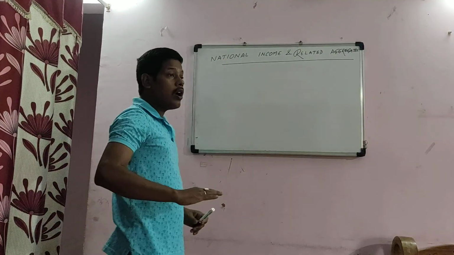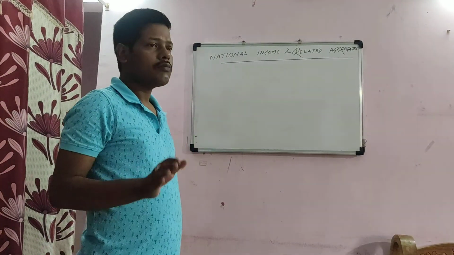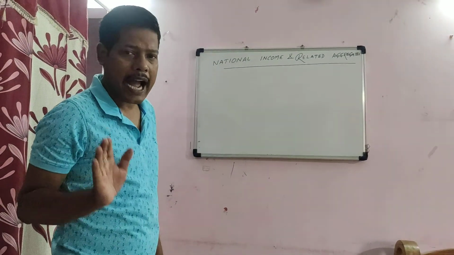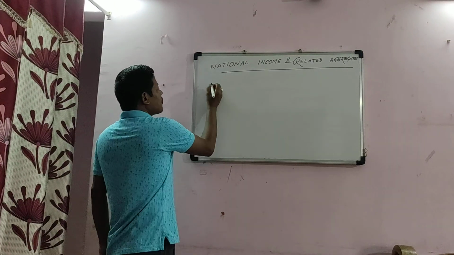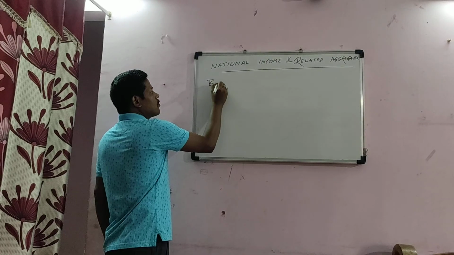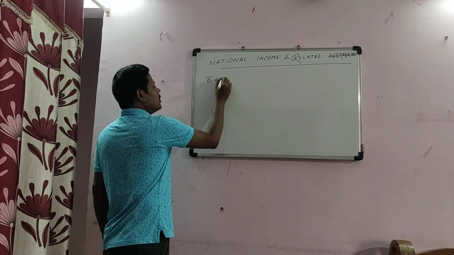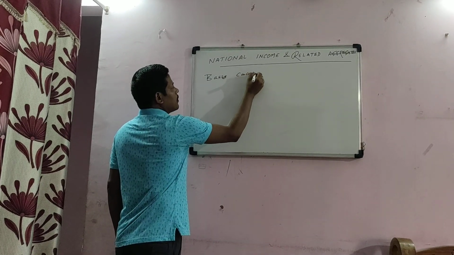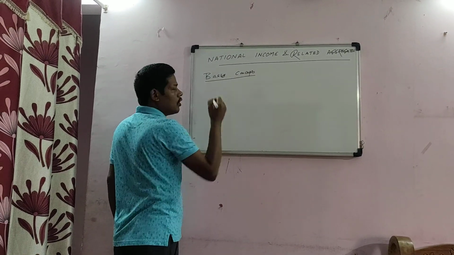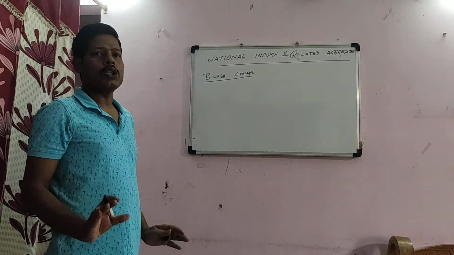Therefore, we must have a clear-cut idea about these basic concepts.